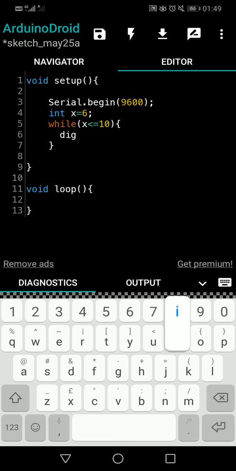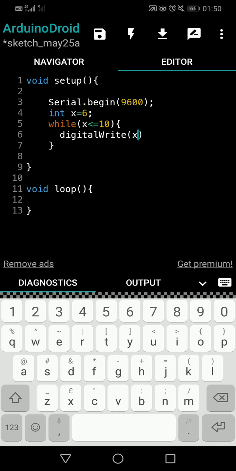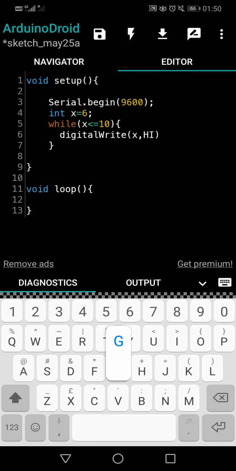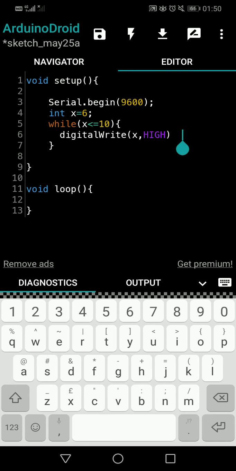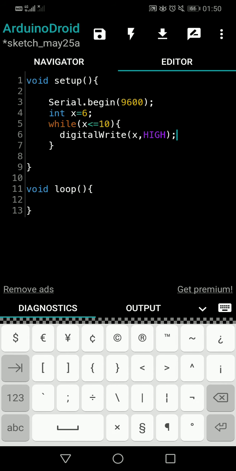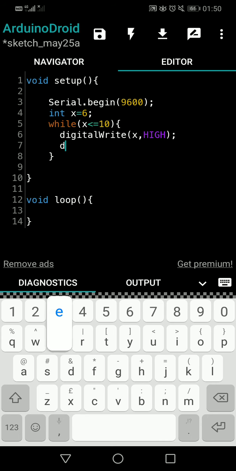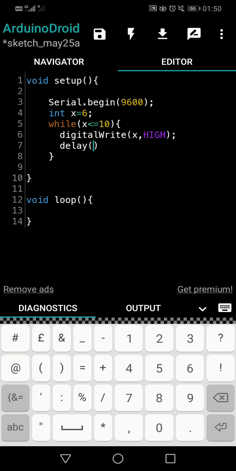So let's write digital write x, HIGH. Is it okay? It must be okay, right? And I will have a small delay, so that we can see every LED is switching on with a 1 second gap, or delay, time gap.